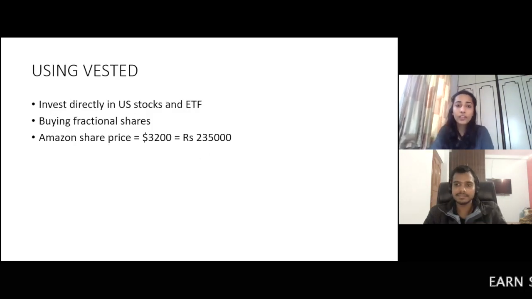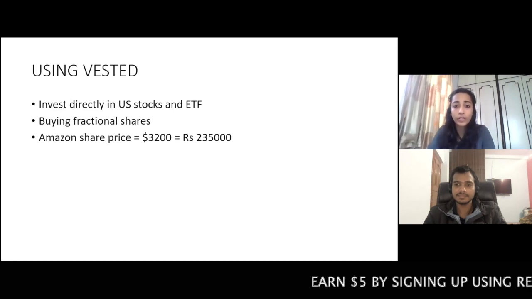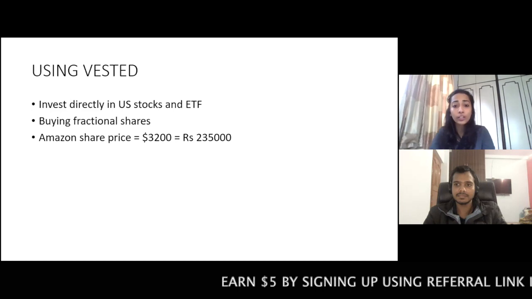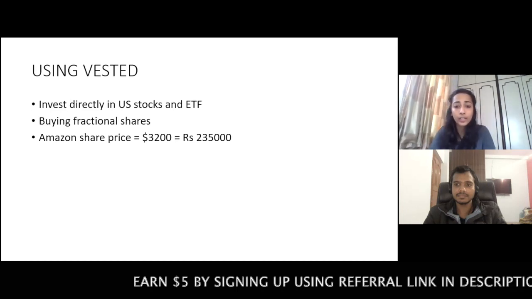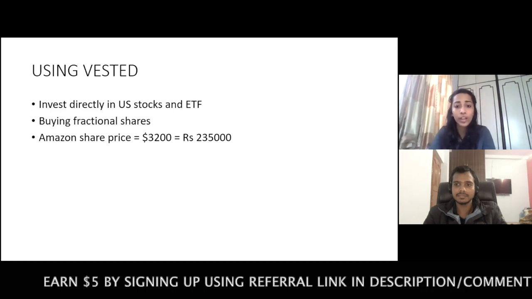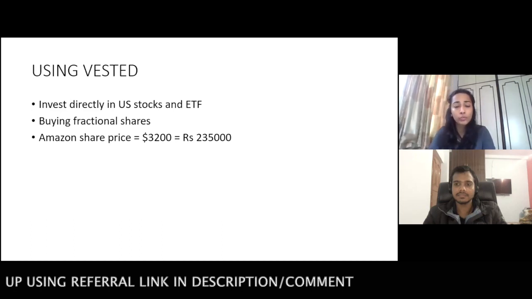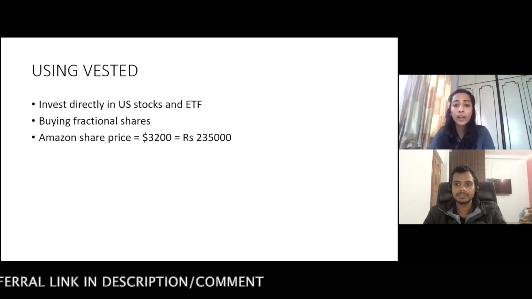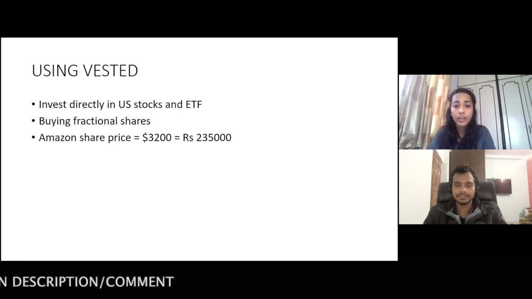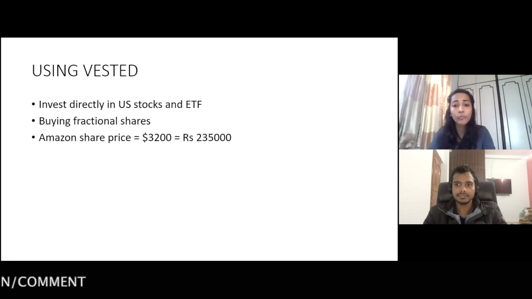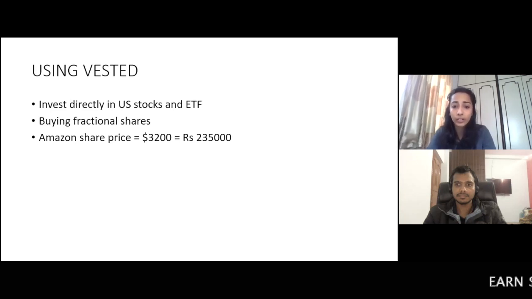So, as we discussed some of the criteria of money and various criteria to invest in the stock market, now that you have decided that you want to stay for a horizon of 5 years with a capital of more than 1 lakh in the US stock market, here you can use Vested directly to buy US stocks as well as ETFs. You don't have to buy just one or two shares. If you see the Amazon price for one share, it's $3,200, which is around 2,35,000 Indian rupees.